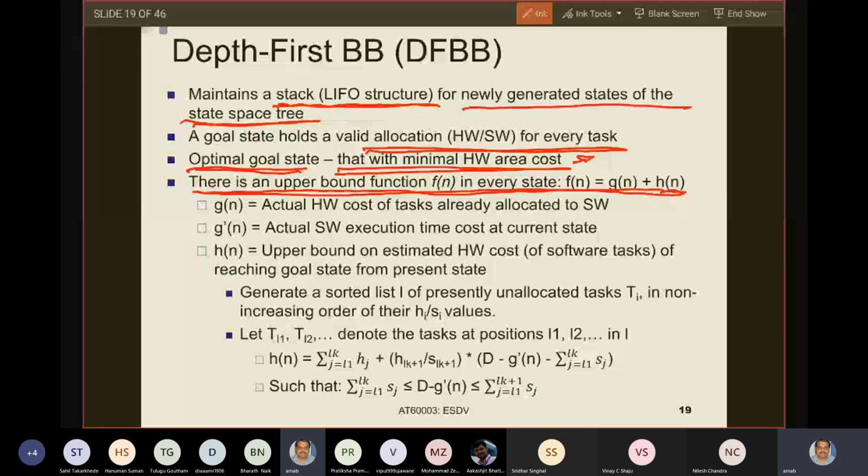I will find an estimate: if I implement these future tasks in software, what is the maximum possible hardware area cost that I can derive? This upper bound I am trying to find out.